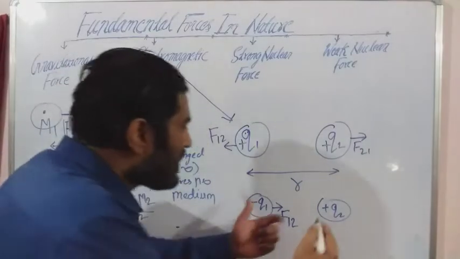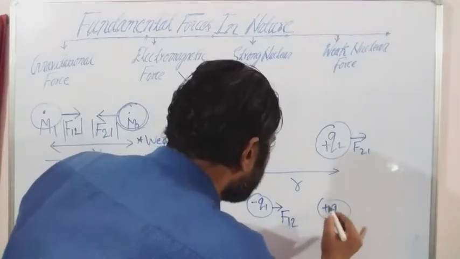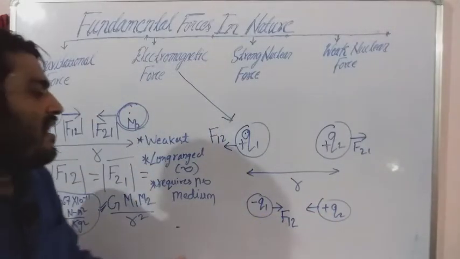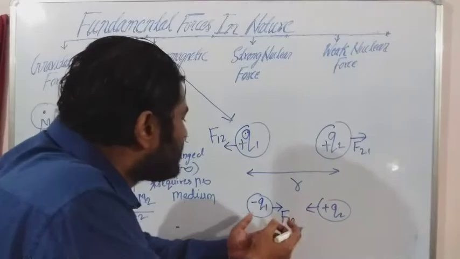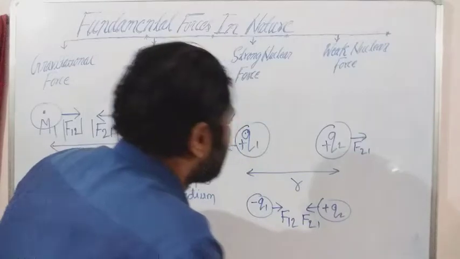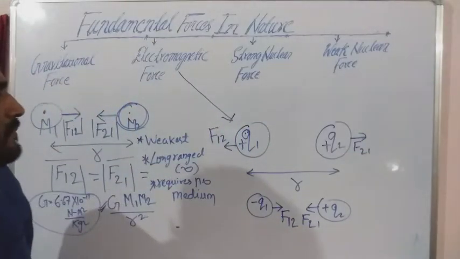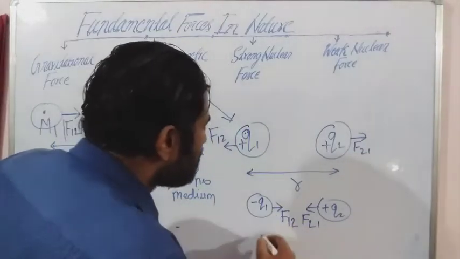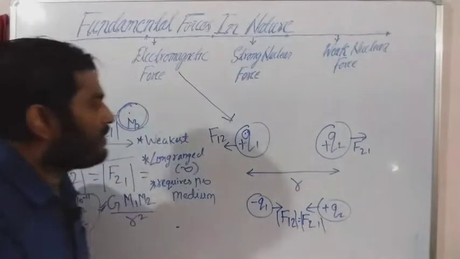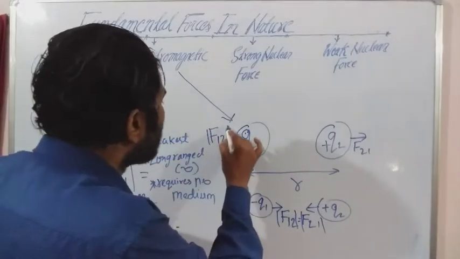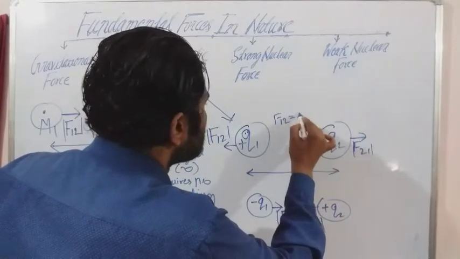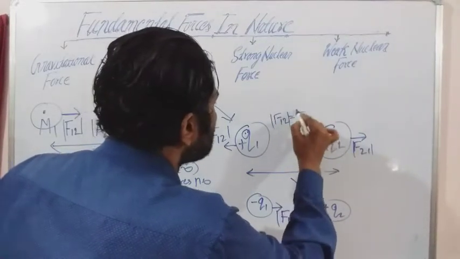Is that clear? Now let's come to this one. This plus Q2 charge will experience a force, and it is getting attracted. This will be attracted by this charge, and this is the force on 2 due to 1. Yes folks, is that clear? Now if you will be talking about the magnitude, the magnitude will be the same here. If I write F12 equals F21 in magnitude, the magnitude will be the same.